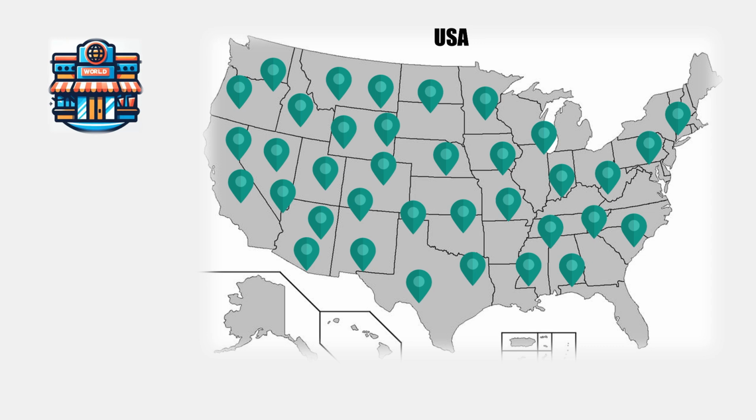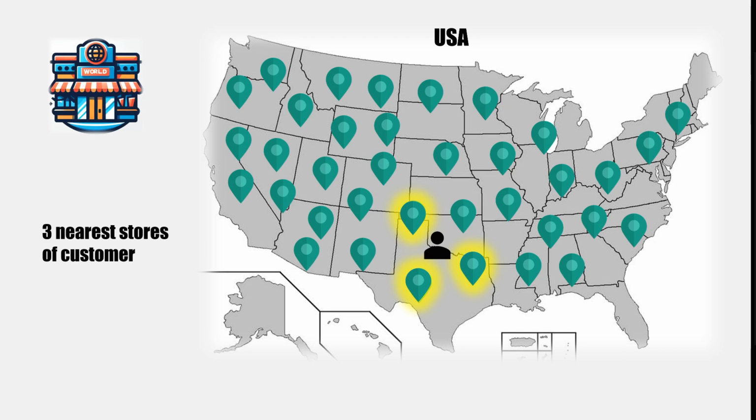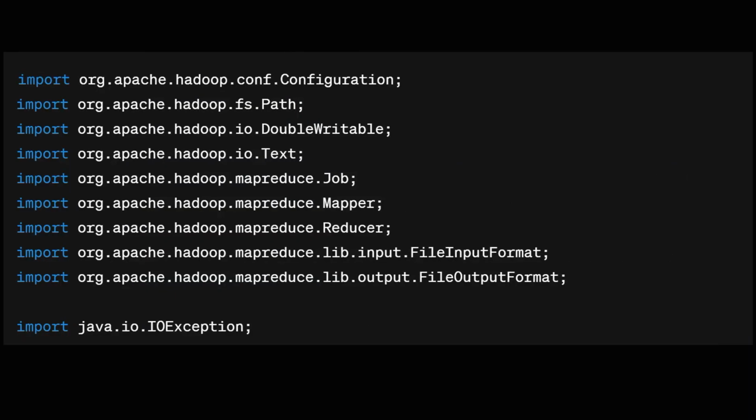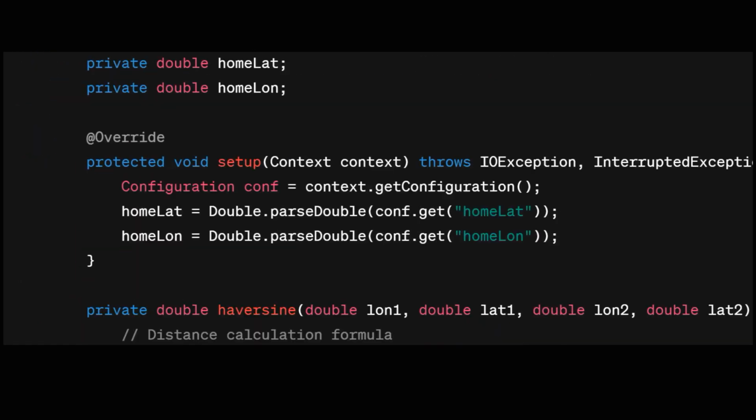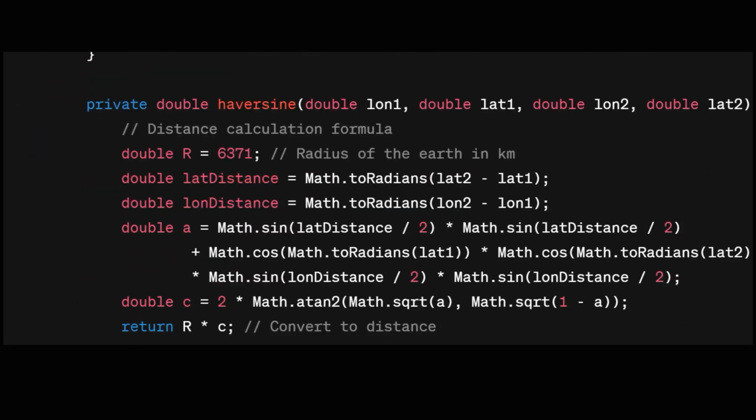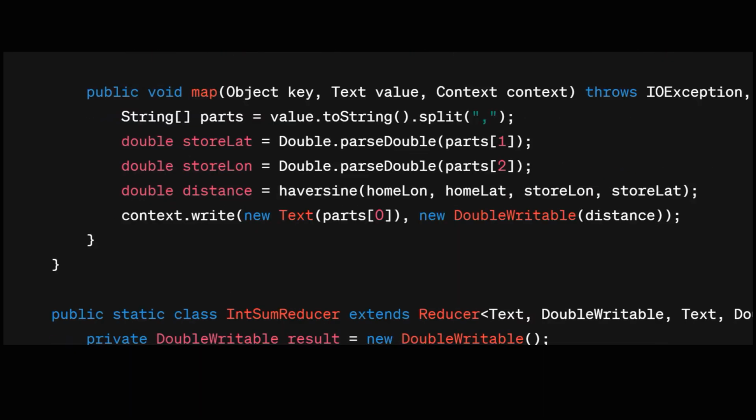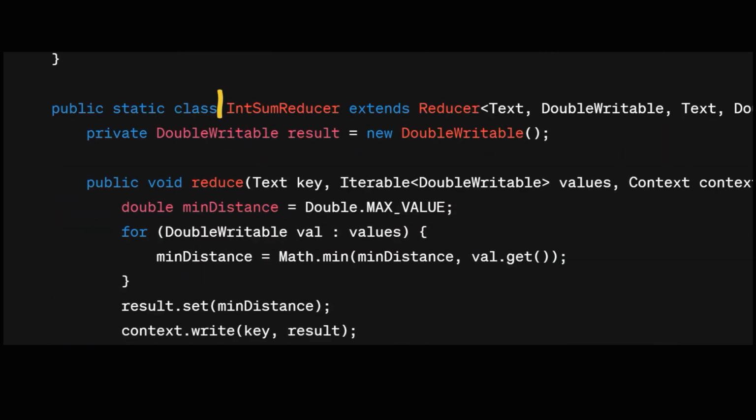Let's understand why. If a retailer wants to understand, for their customer residing in Texas state, which are the 3 nearest stores of that customer? For this, what they needed to do is write a MapReduce program, because Hadoop required you to convert the problem into MapReduce. So for this simple problem, what it required was to write a mapper and a reducer, and inside each you would have map and reduce functions.